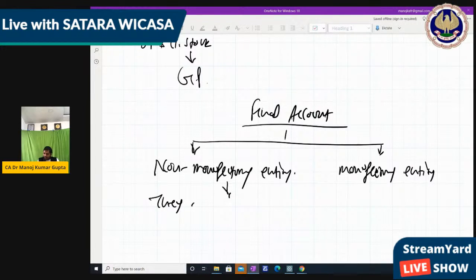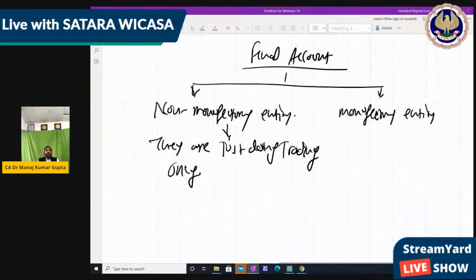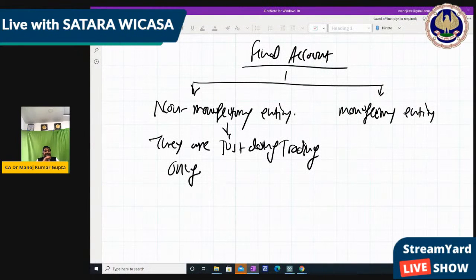What is trading only? The goods purchase and sale. They buy the goods and they sell the goods. They buy at a lower price and sell at a higher price, or maybe vice versa, depending on market situation. This is called a non-manufacturing entity. Their work is not to manufacture, but whose work is to manufacture, that will come in CA Inter and CA Final in the costing chapter.